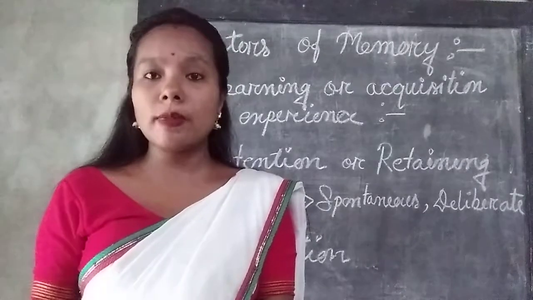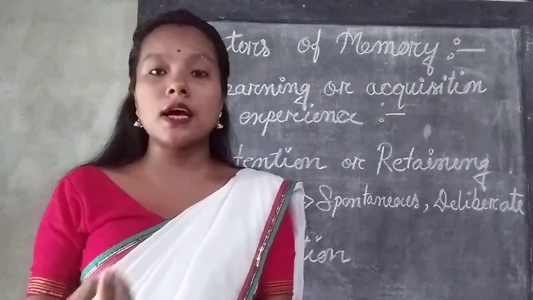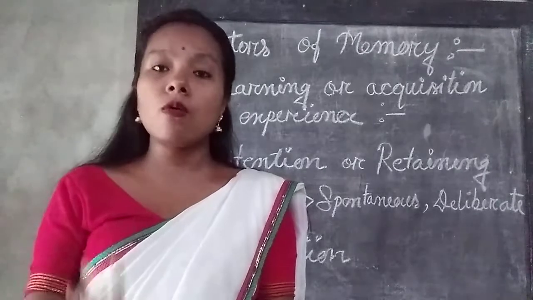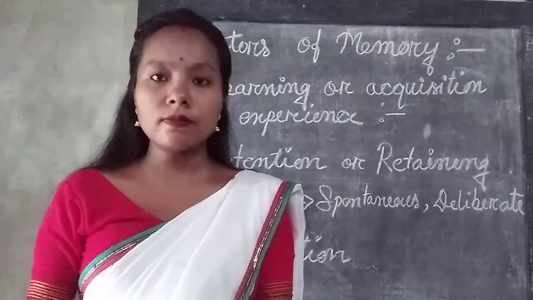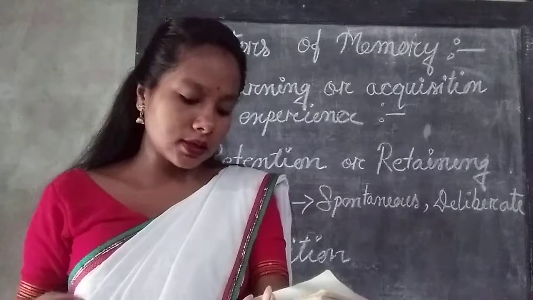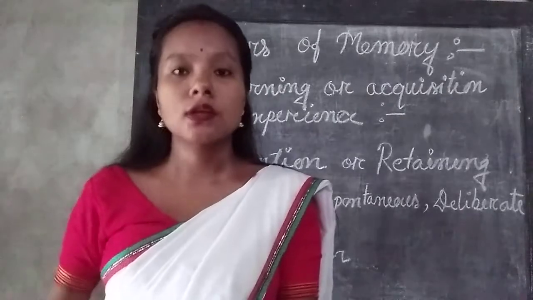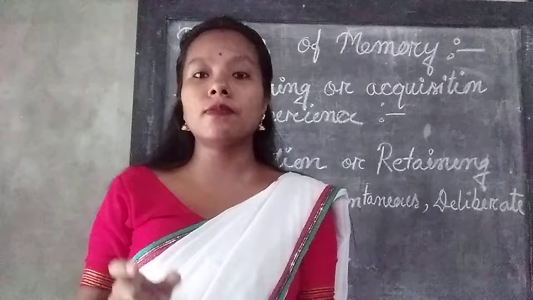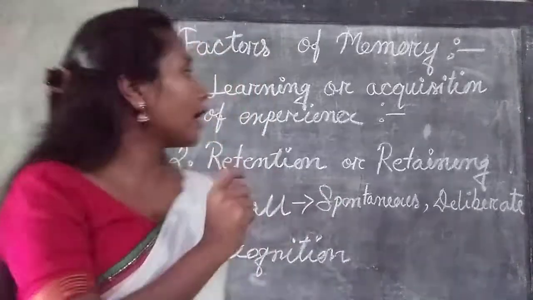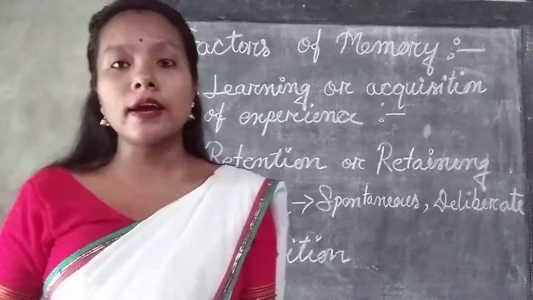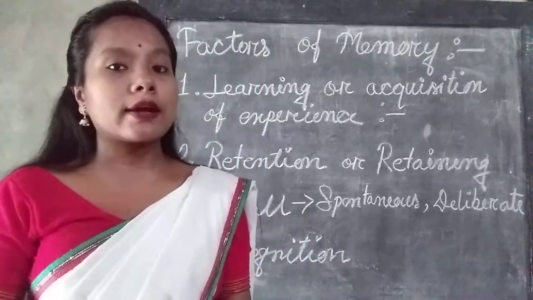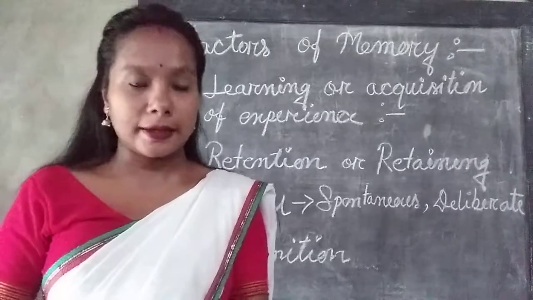Without any past experience, there is nothing we can recall. So without learning or acquisition of knowledge, memory cannot occur. The first and foremost factor of memory is acquiring knowledge, or learning.